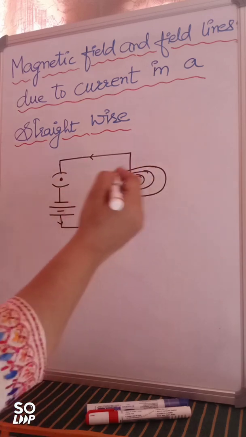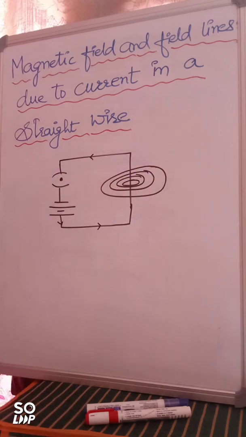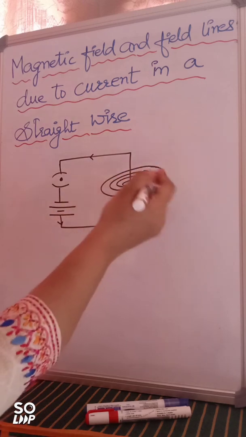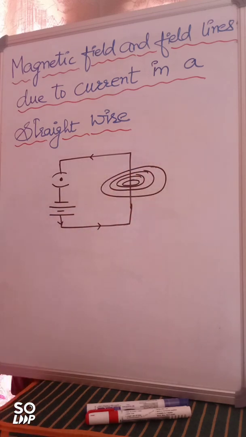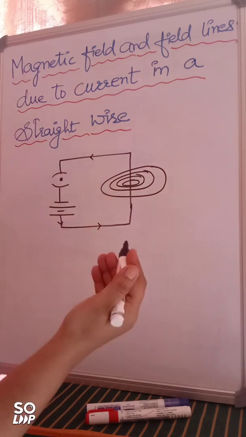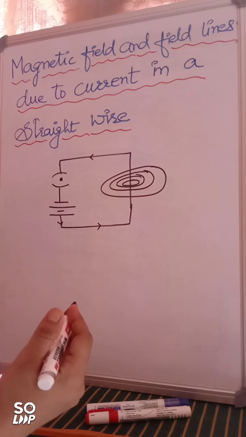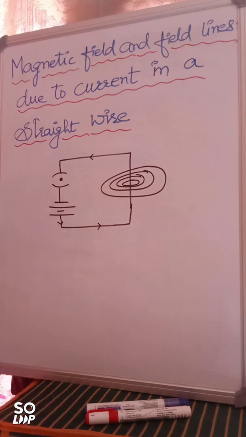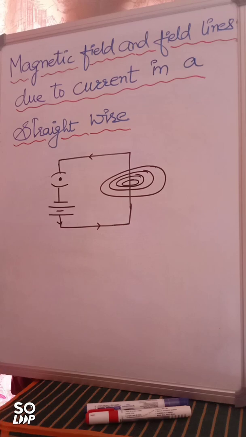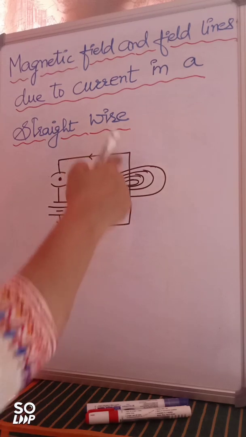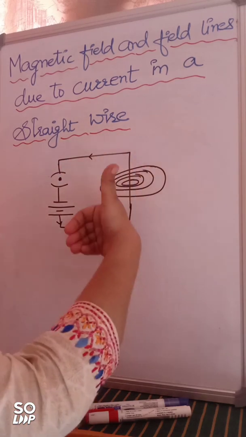Now the magnetic field lines, as we know, run from north to south direction. But as such, you can see from here, we are not able to find out which direction is north and which is south. So to clarify how to have north pole and south pole, we have a right hand thumb rule. What is right hand thumb rule? According to right hand thumb rule, you need to hold a current carrying conductor in your right hand.